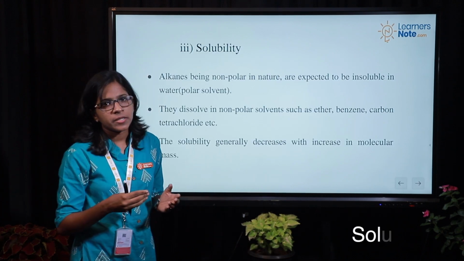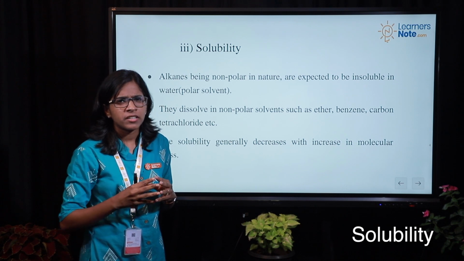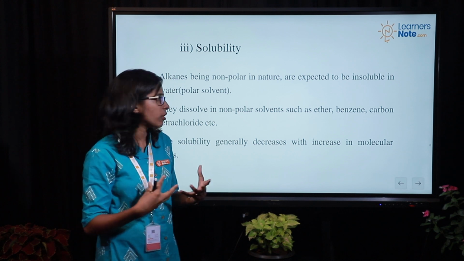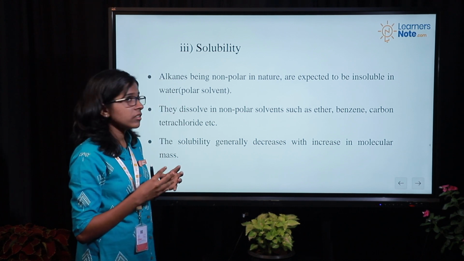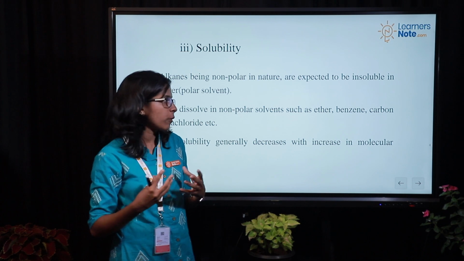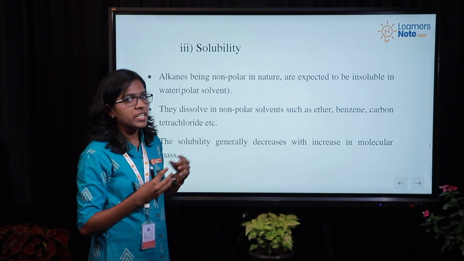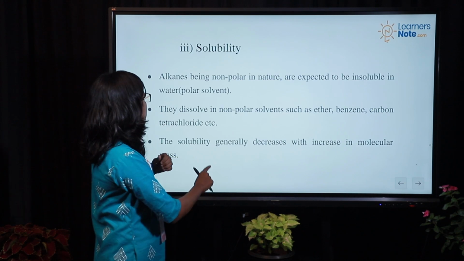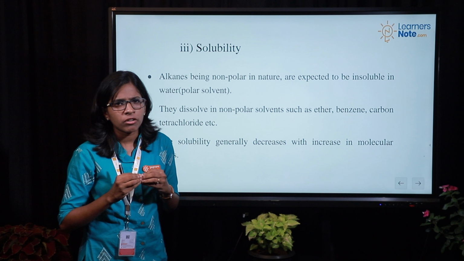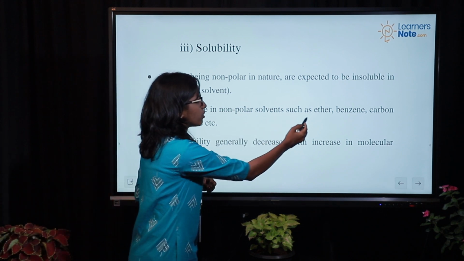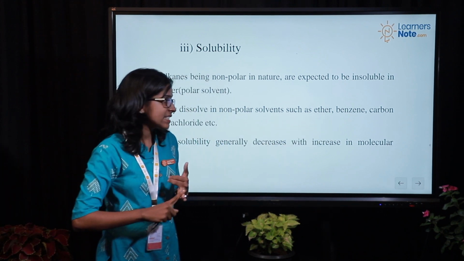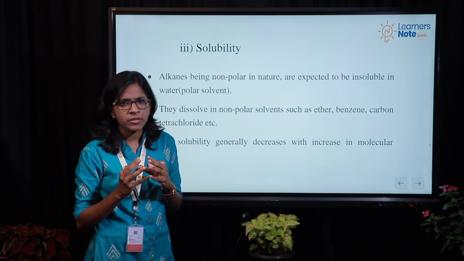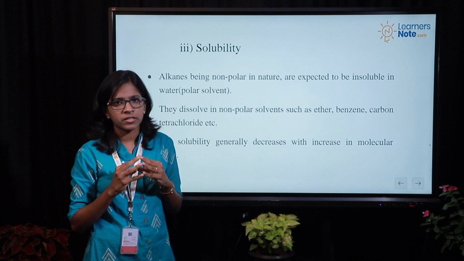Next one is solubility. What do you mean by solubility? It means whether it will dissolve in the solvent or not. We already said alkanes are non-polar, so they are expected to be insoluble in water. Water is a polar solvent. They dissolve in non-polar solvents such as ether, benzene, carbon tetrachloride, and such solvents which are non-polar in nature.